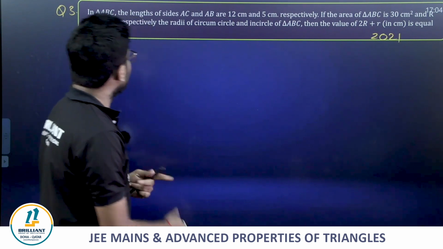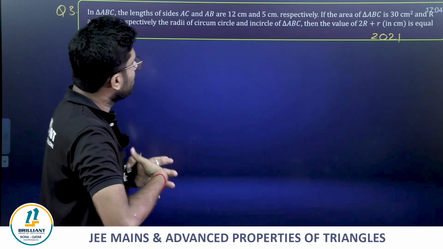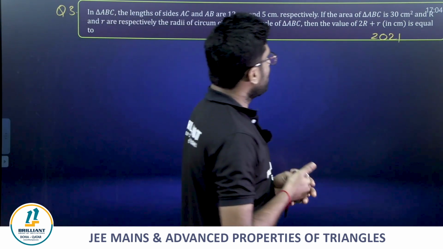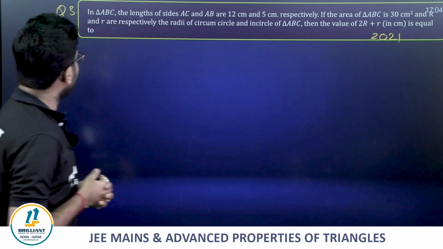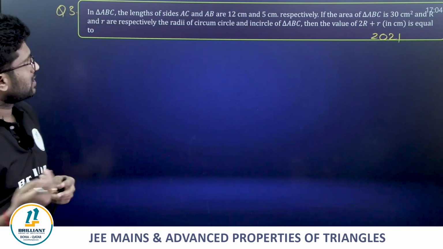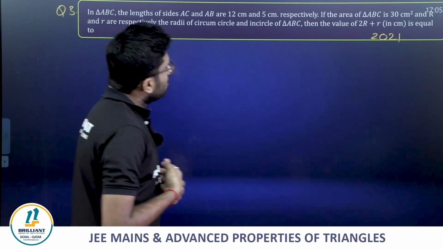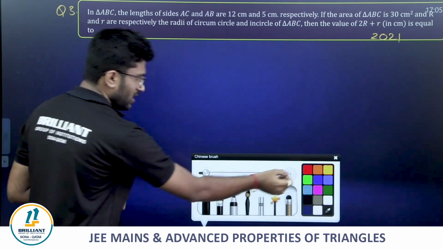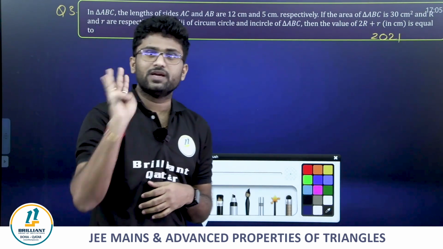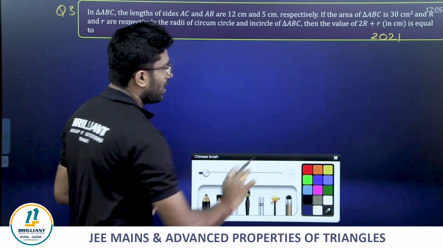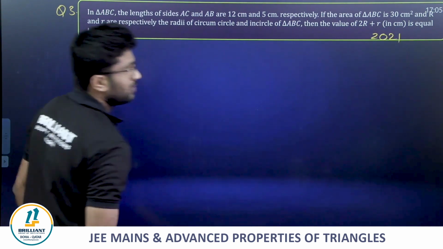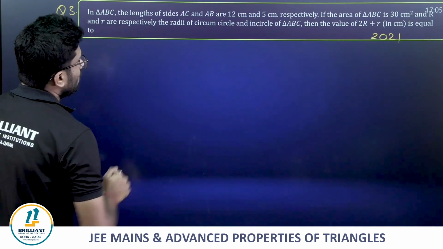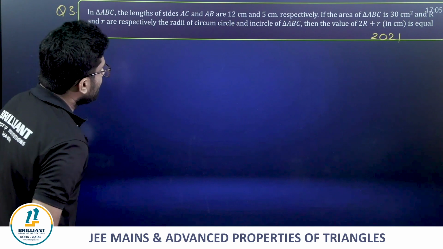Let capital ABC be the lengths of the sides AC and AB respectively. The area of ABC is given, and capital R and small r are the circumcircle and incircle radii. Then the value of 2R plus r. See guys, again easy, all the things will be easy. There are no such hard questions from properties of triangles for JEE Mains.